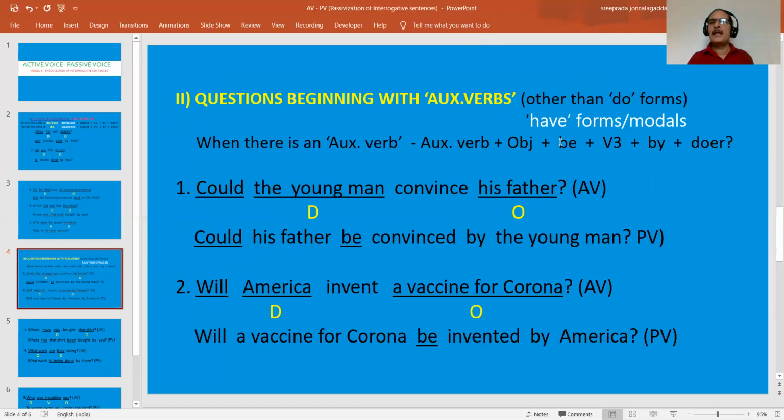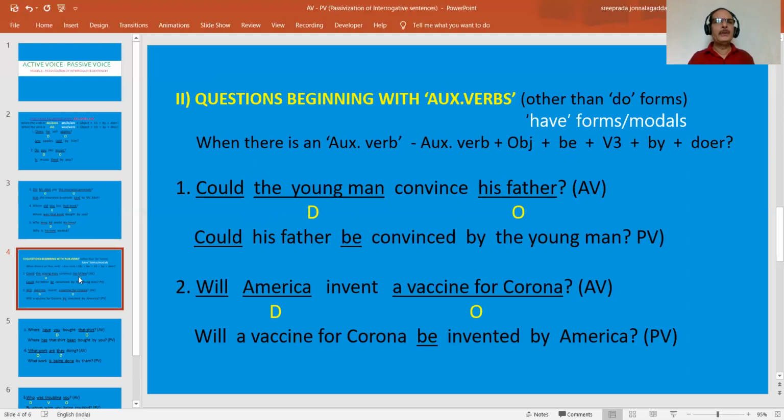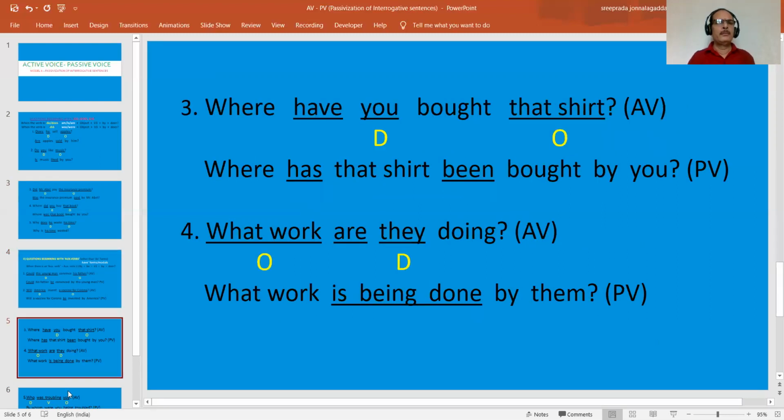Here not necessarily be. It may be being, or been. Auxiliary verb plus object plus be, or being, or been plus V3 plus by plus the agent or doer. So this is the way we have to change sentences in interrogative form into passive pattern.